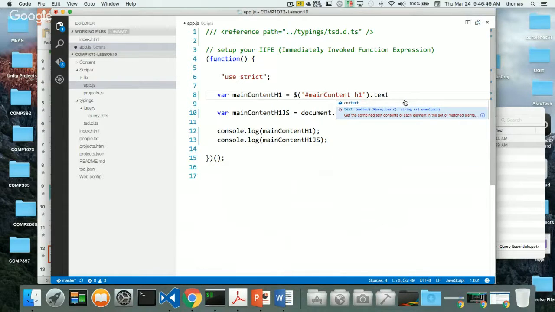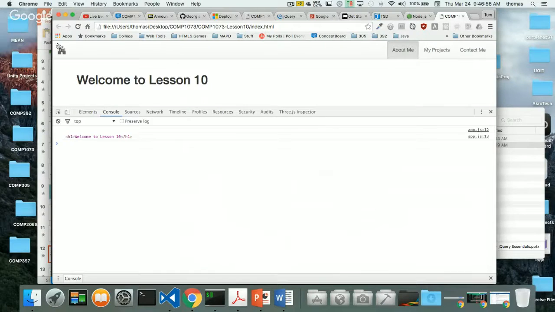And this is also a method. So I'm going to put the text method, right? So let's see what that returns. Okay, so again, I'll refresh. And I get "welcome to lesson 10." That's interesting. So this one gives us "welcome to lesson 10."